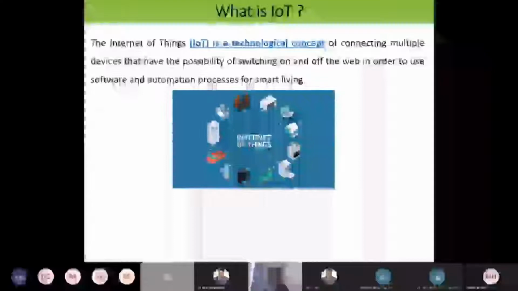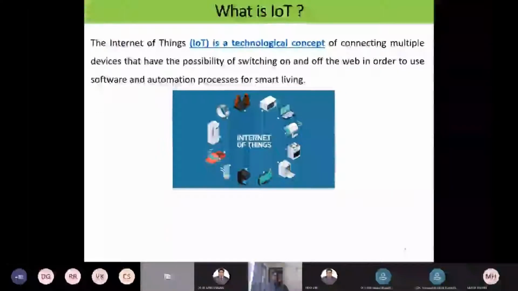That have the possibility of switching on and off. So each device has two options, either on or off. If you like it, you can switch it on. If you don't like it, you can switch off the device. So that is what switching on and off means.